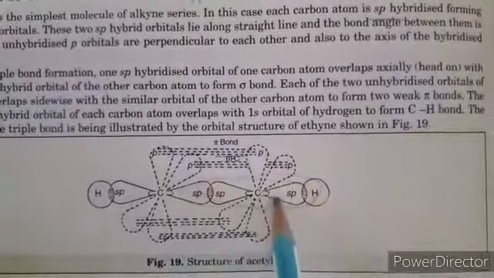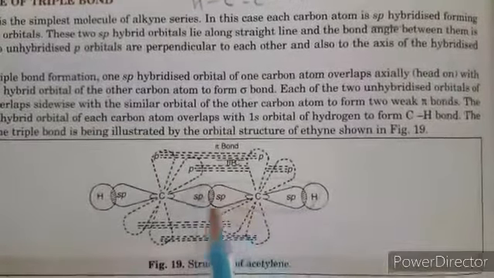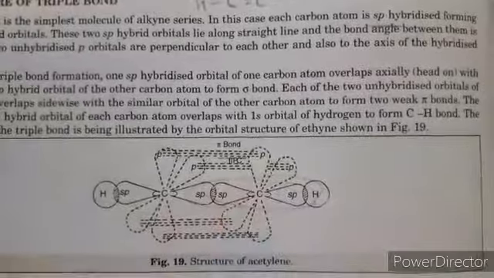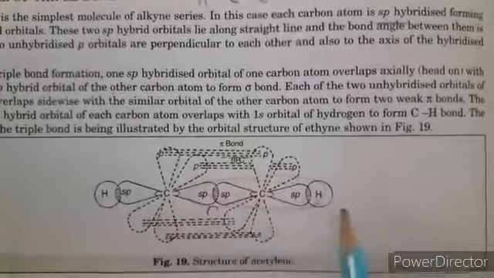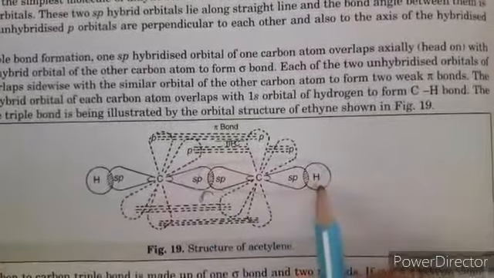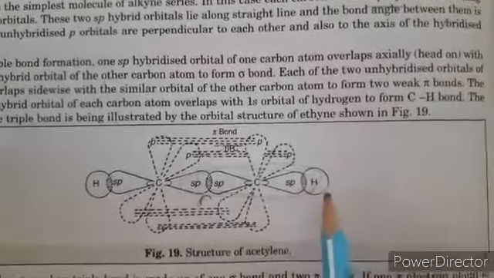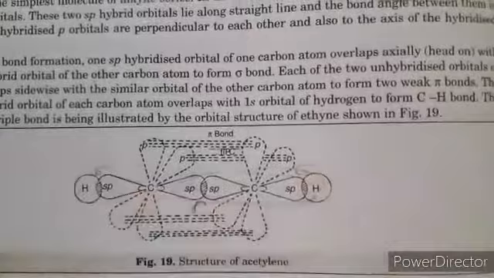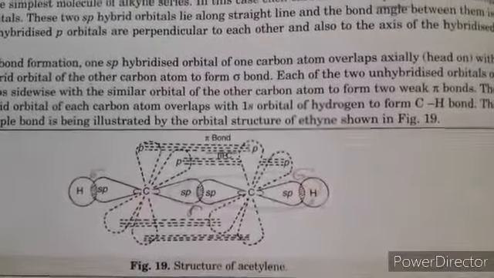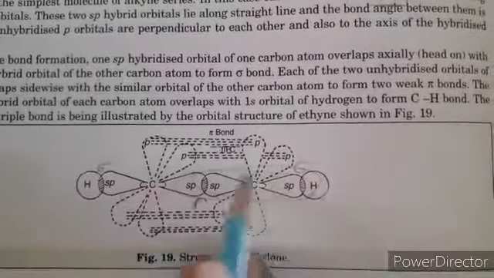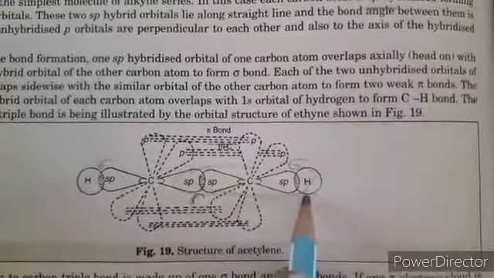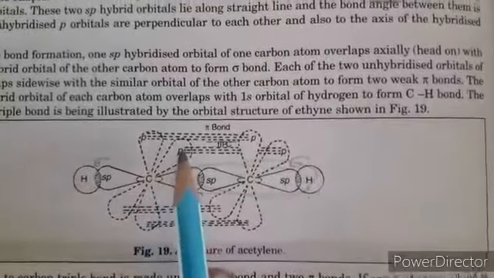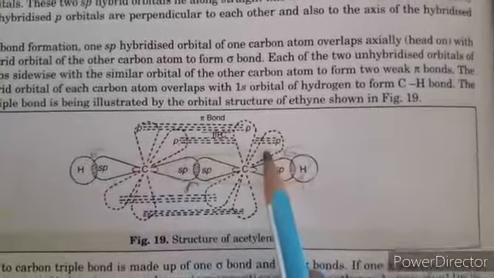When two carbon atoms bond with each other, the sp hybridized orbitals overlap head on to form a sigma bond, and one end overlaps with the hydrogen s orbital to form a sigma bond with the hydrogen atom. So there are two sigma bonds on each carbon atom, one with carbon and the other with hydrogen, and there are two unhybridized orbitals, px and py, on each carbon atom.